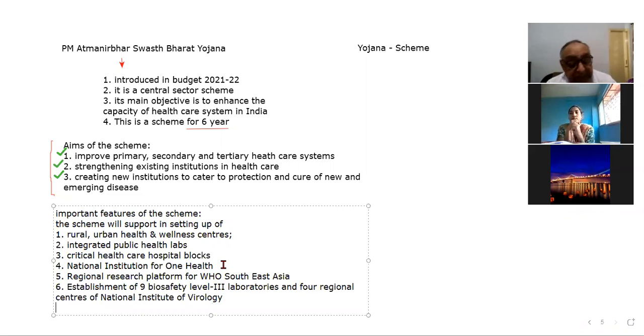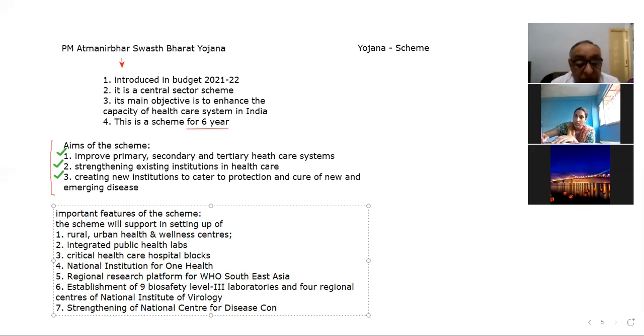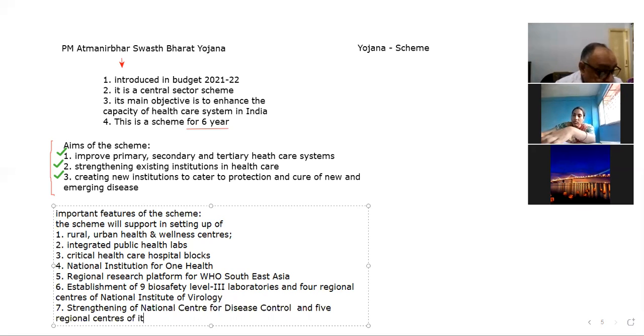And the 7th point is the strengthening of the National Center for Disease Control, that is NCDC, and its 5 regional centers. Okay, so that's the next point.